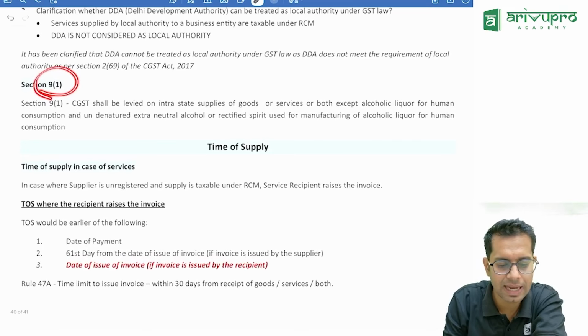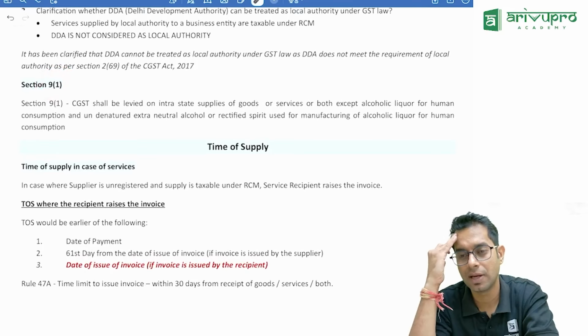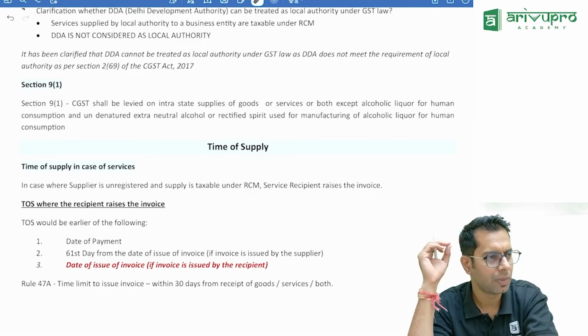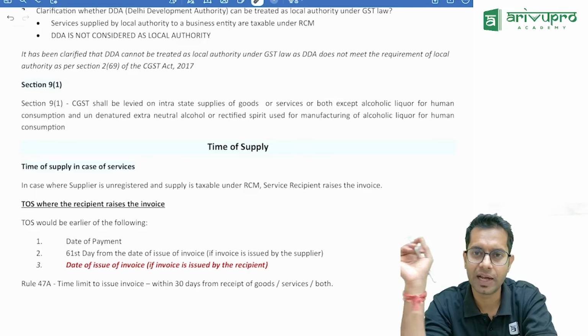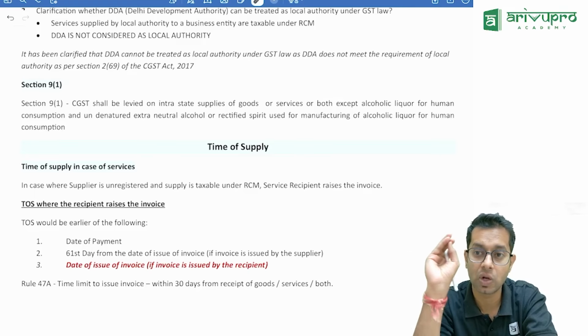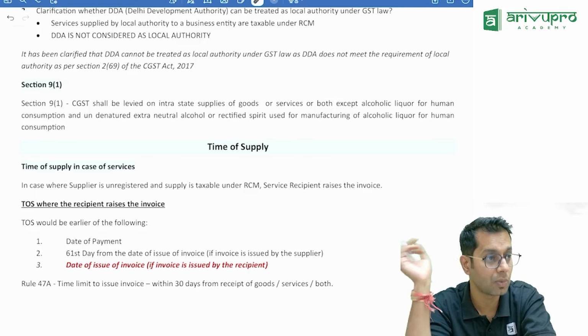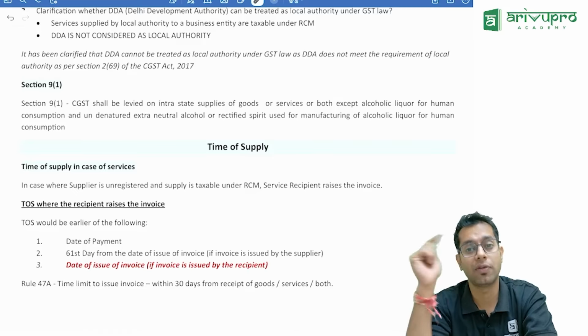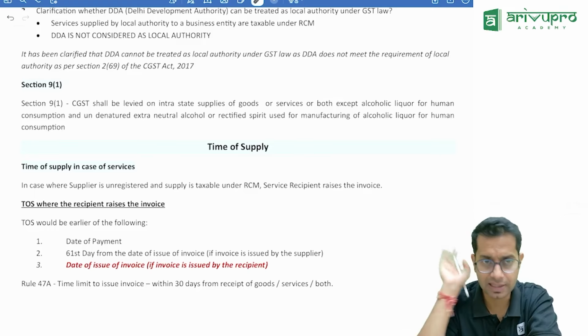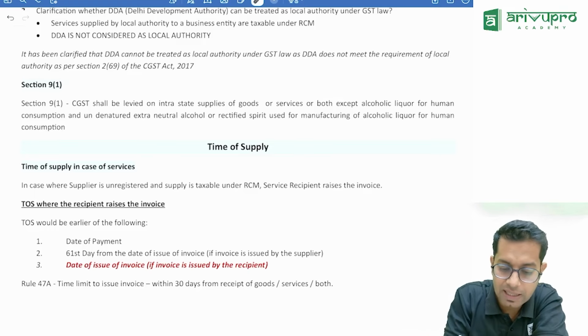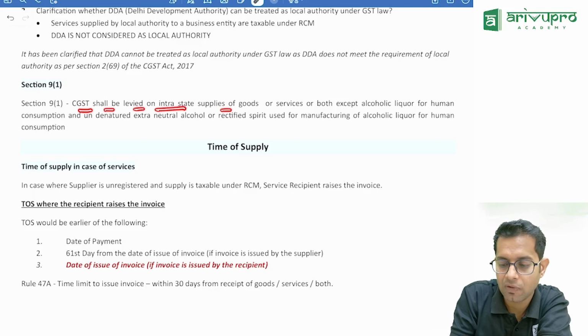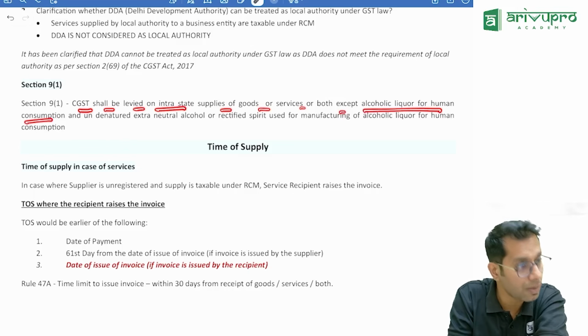Now, section 9 subsection 1, if you remember, it says what, sir? Subject to the provision of subsection 2, there shall be levied a tax called central goods and services tax on all intrastate supply of goods or services or both, except on alcoholic liquor for human consumption. Correct? Something like this. GST shall be levied on intrastate supply of goods or services or both, except on alcoholic liquor for human consumption. This was the normal point.